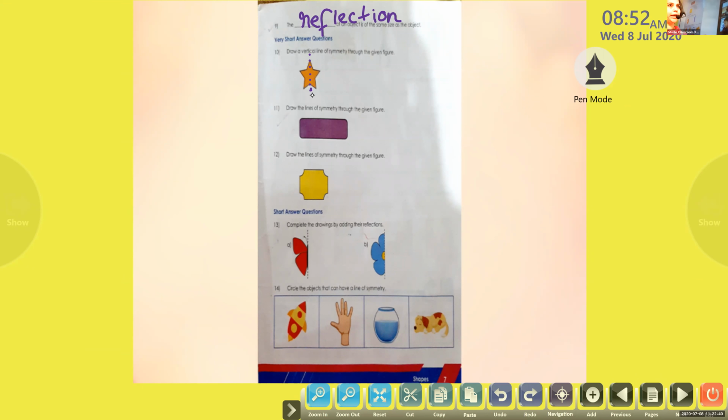Now what you have to do, take question number 10. You can see one star and you have to only draw one line of symmetry. If I zoom more, we will not be able to see the full page. From the corner in the front, you have to draw a vertical line. You can draw it as a dotted line. Okay, children, is that clear? You have to use a scale. If there is no scale, you can draw in the rough book, or afterwards you can draw neatly in the workbook after the class.